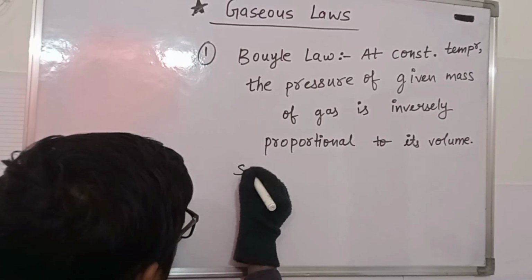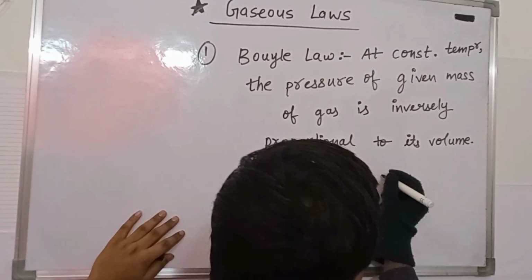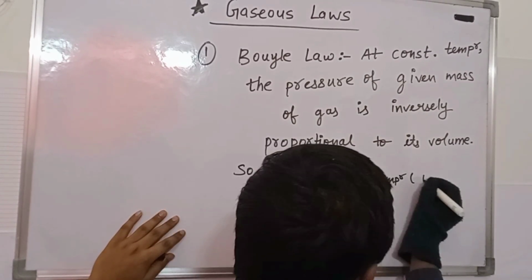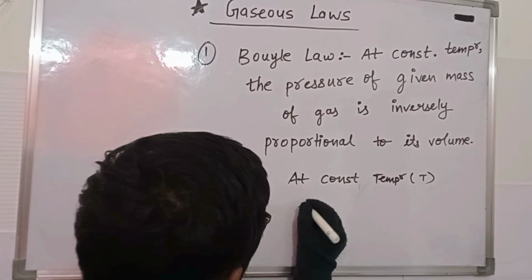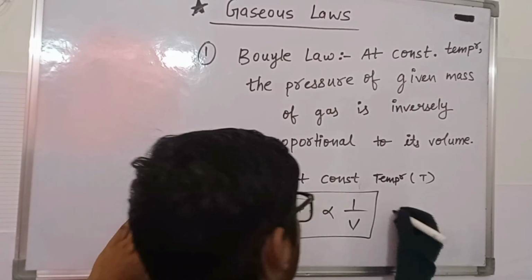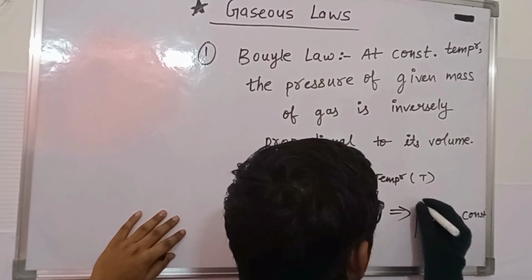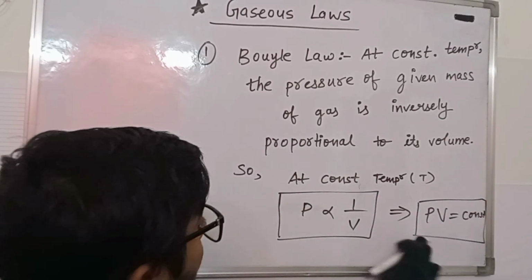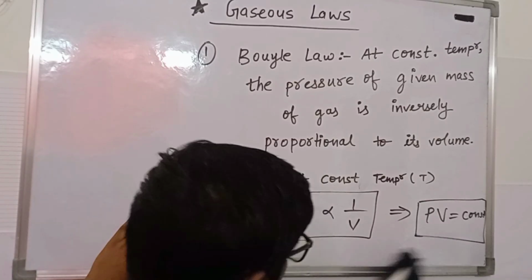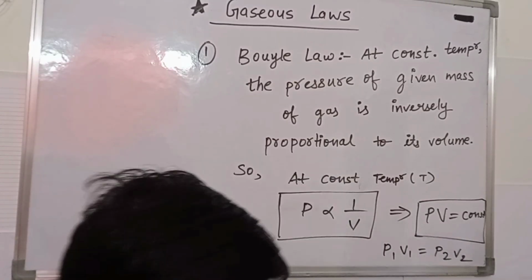So we can say that at constant temperature T, pressure is inversely proportional to volume. From there we get PV is constant. For gases at two different conditions, we get P1 V1 is equal to P2 V2.